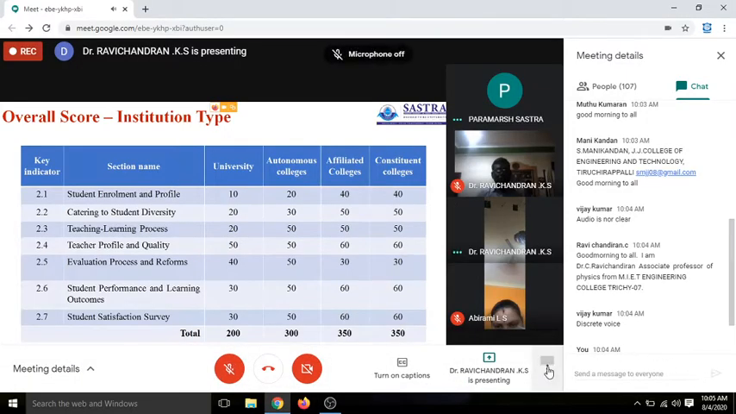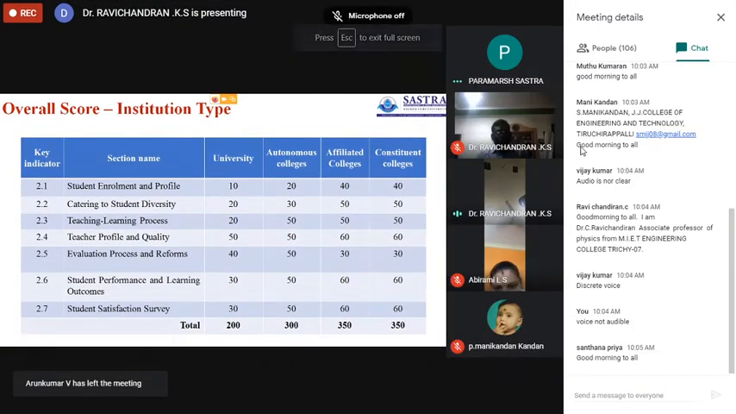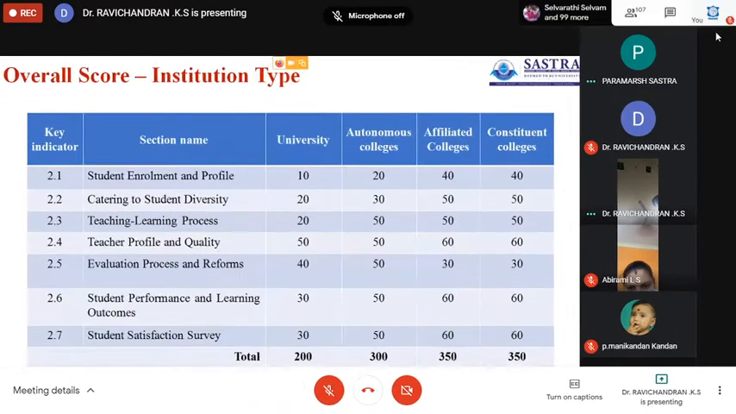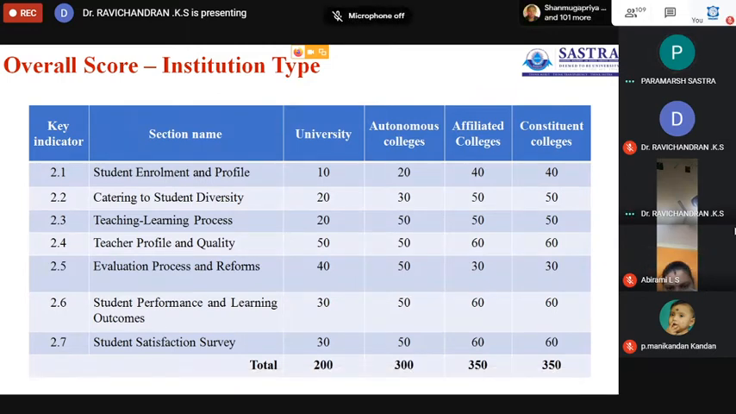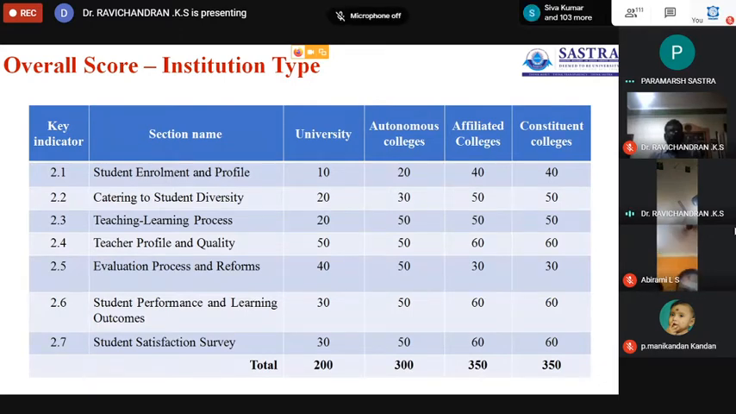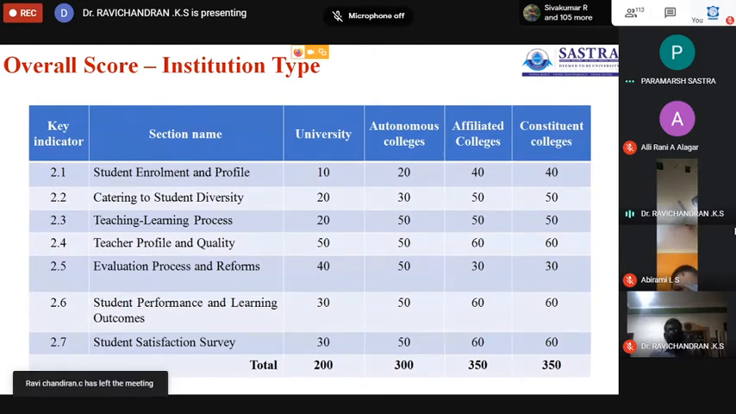The constituent colleges. Okay, the data to be prepared or uploaded will be the same for all the three categories, whereas the credit points vary from university to autonomous institution and other affiliated and constituent universities. For better understanding, I am going to present affiliated college credit points. Whatever value you have taken for the affiliated college is equally shared by the university and